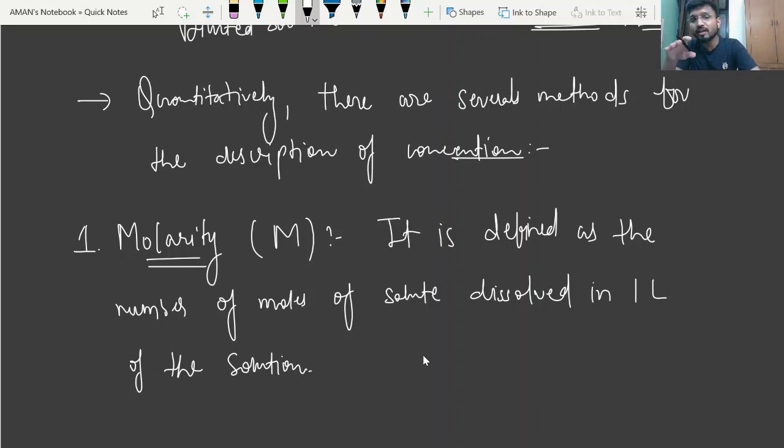Means molarity is representing the number of moles of solute that are dissolved in 1 liter of the solution.